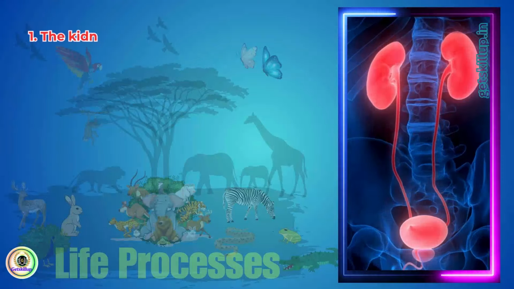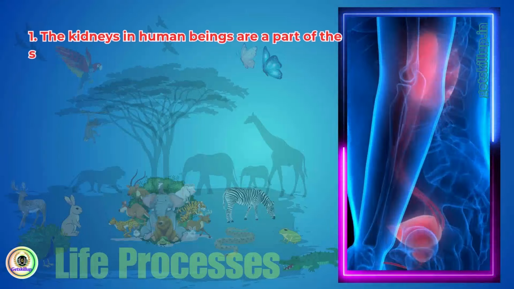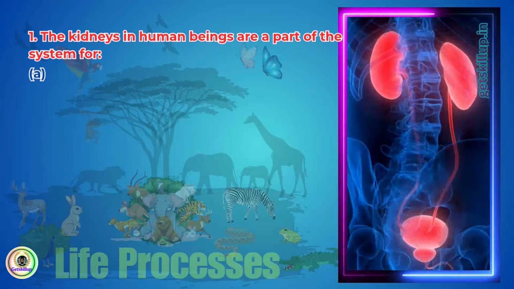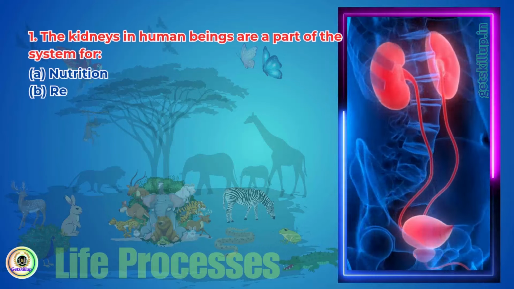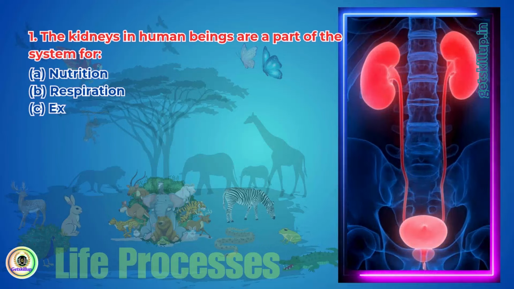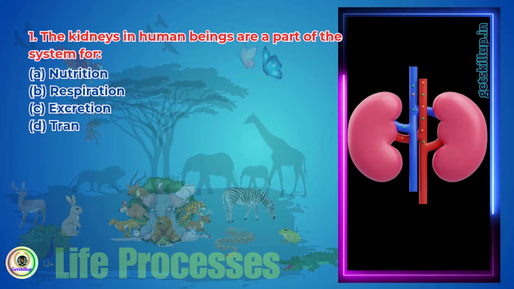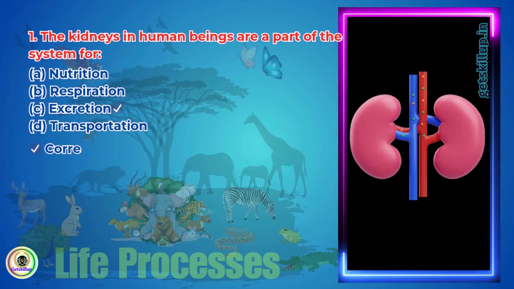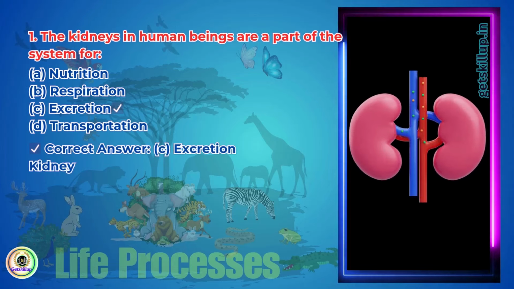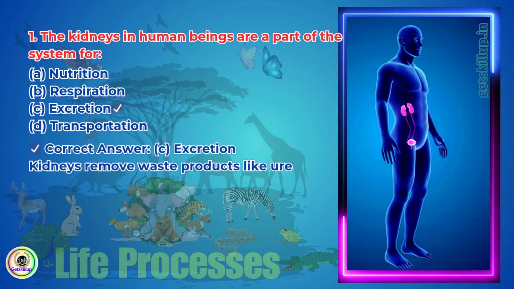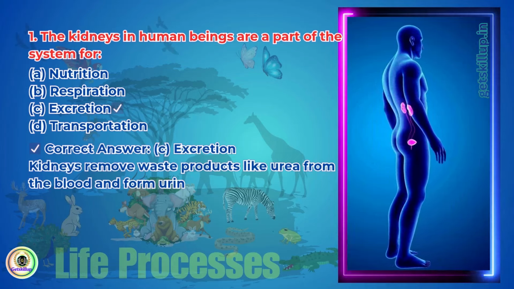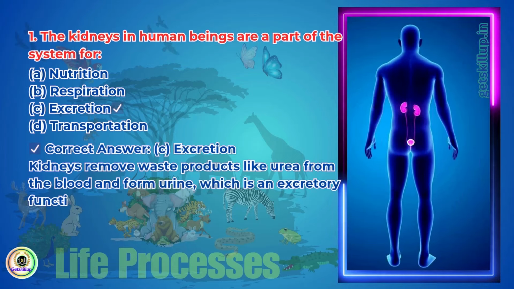Question 1. The kidneys in human beings are a part of the system for A. Nutrition, B. Respiration, C. Excretion, D. Transportation. Correct answer, C. Excretion. Kidneys remove waste products like urea from the blood and form urine, which is an excretory function.